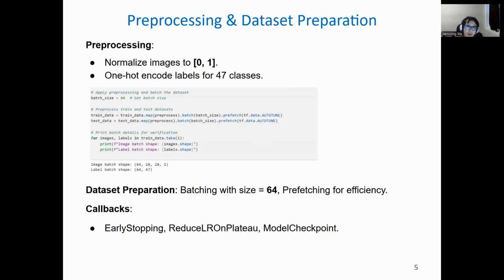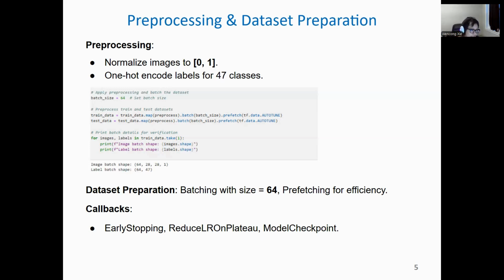And so here we go to the pre-processing and data preparation. In terms of the implementation, here are a few key aspects. The first one is the pre-processing. I normalize the pixel values to between 0 and 1 and apply one-hot encoding for the labels. For the dataset preparation, here's a screenshot of my code. I use TensorFlow's map, batch, and prefetch functions to optimize data loading.